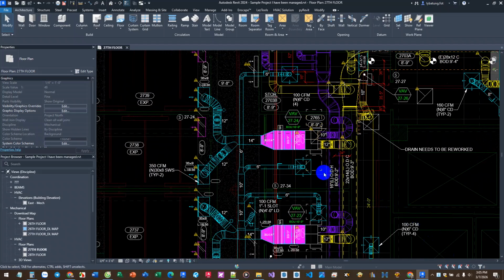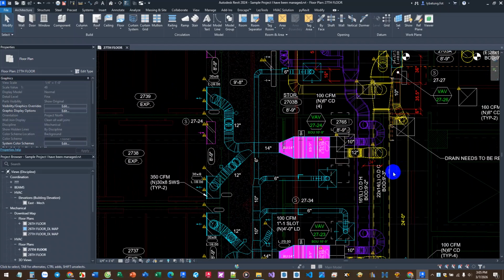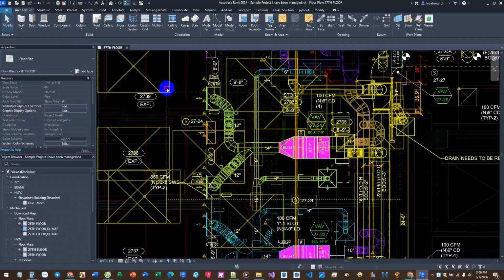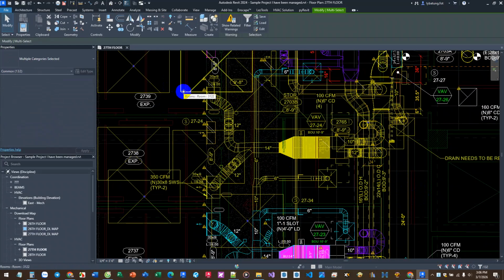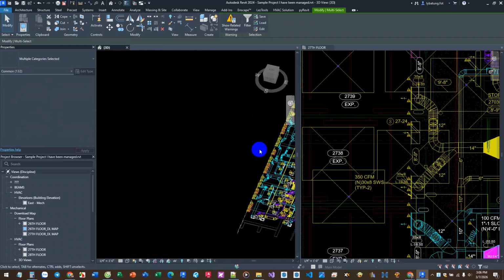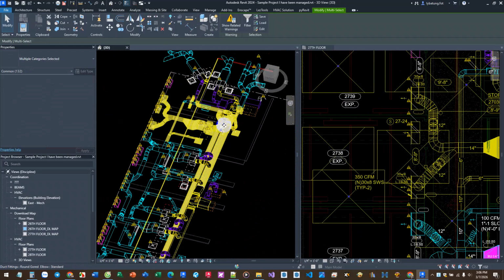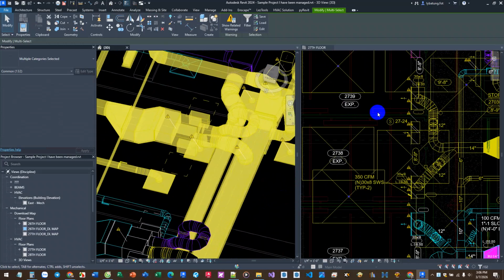Hello everyone, today I want to show you about the dual inlet VAV system. Here is an example of quite a complicated job which I have managed. As you can see, now I will view it in 3D, with split screen, so you can see more of the 3D system.